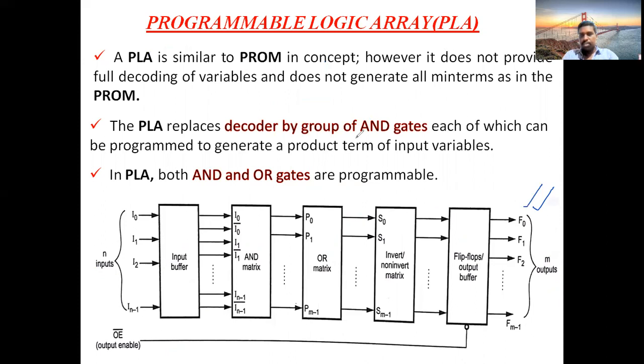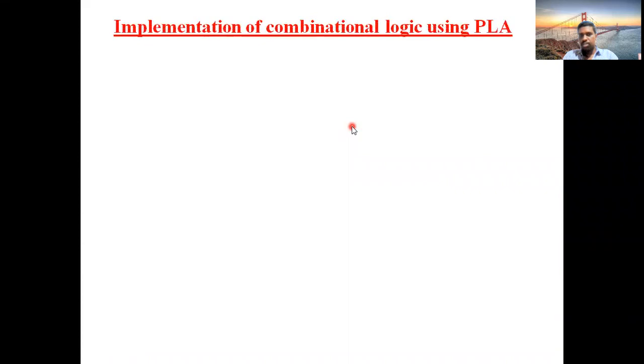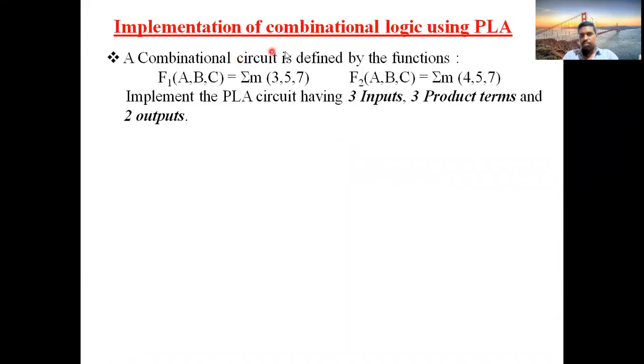Next, we will see in examples how to implement combinational logic circuits using PLA. So see the question carefully. A combinational circuit is defined as, so directly they have given 2 expressions. This is the first expression, this is the second expression, and they asked you to implement the PLA circuit having, this is a very important observation you should take.